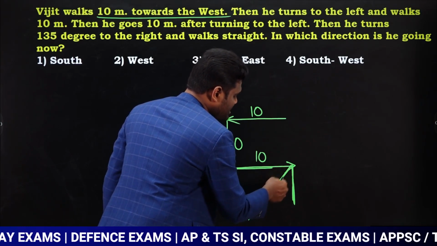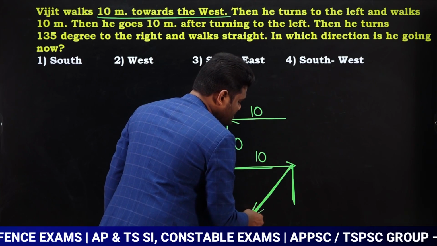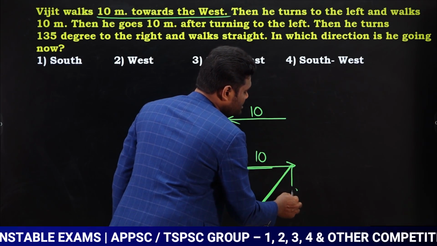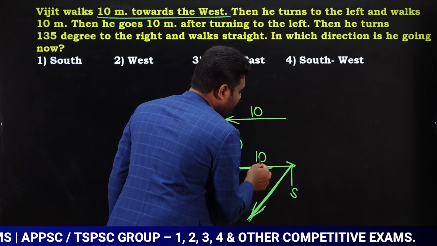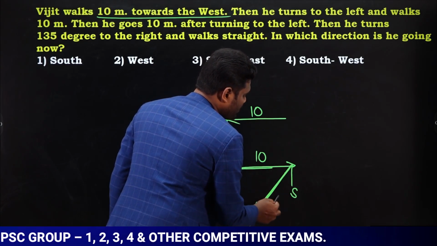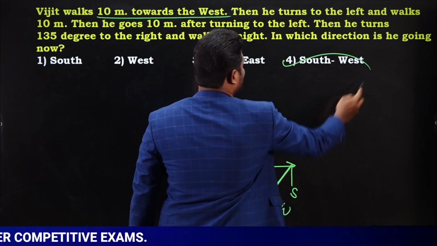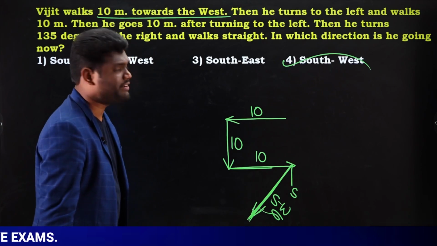Now my question is, in which direction is he traveling now? I need to say what this direction is. Now if you observe, this is south and this is west. So the direction between south and west is southwest. So the person is traveling towards the southwest direction. Is that clear? Very, very simple.